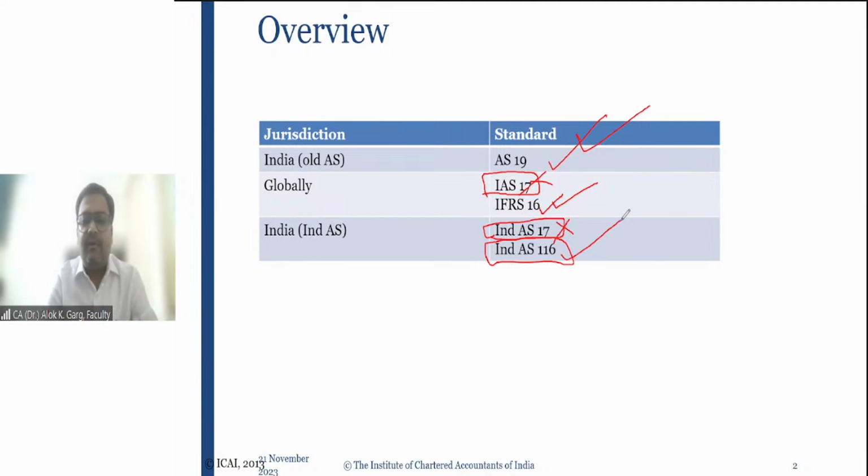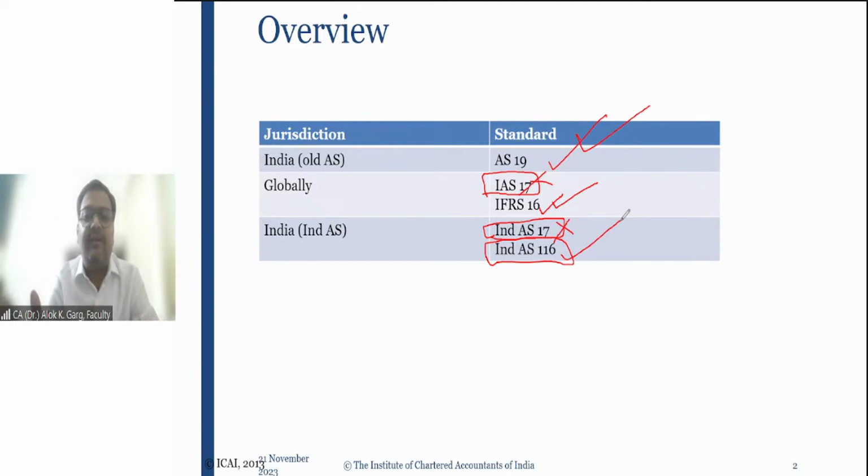Friends, while talking about this standard, first of all, I'll give you the background, the context, and the history: why the older version of the Indian accounting standard, IND AS 17, was deleted and why this new IND AS 116 was introduced. Sir, is IND AS 17 relevant for us? The answer is no.